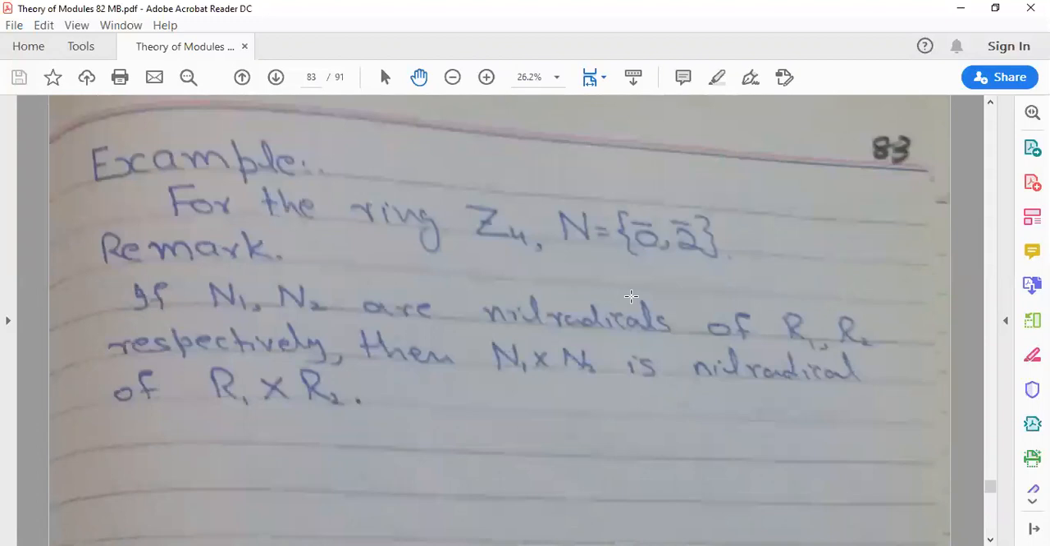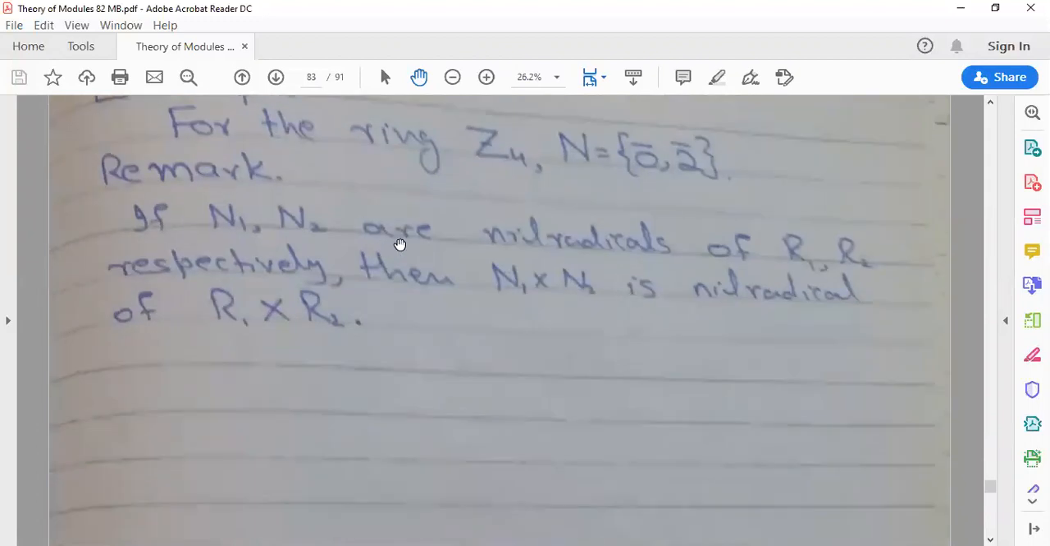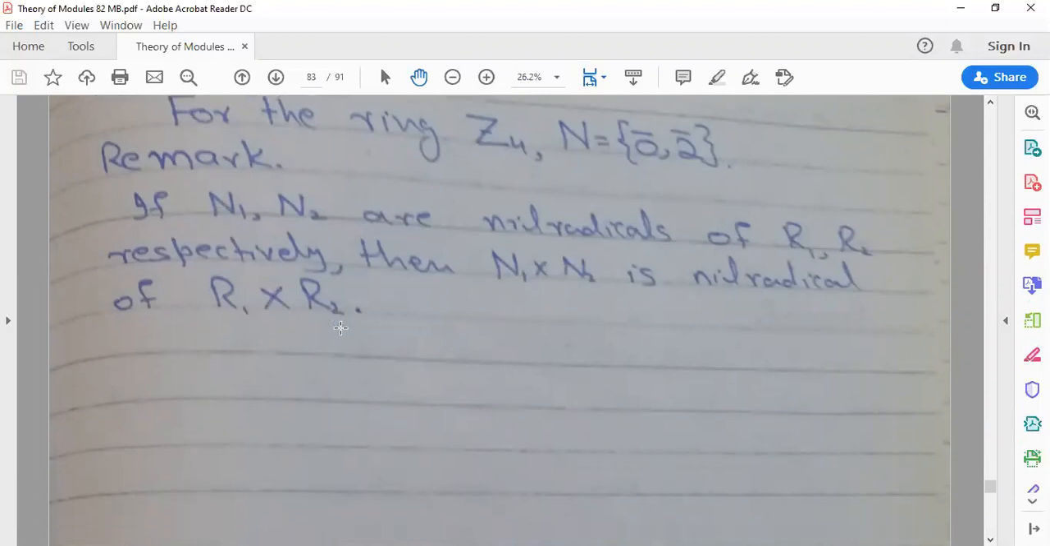Yesterday we also revised the remark: if N1 and N2 are the nil radicals of R1 and R2 respectively, then the cross product of these two nil radicals is also the nil radical of the cross product of these two rings.